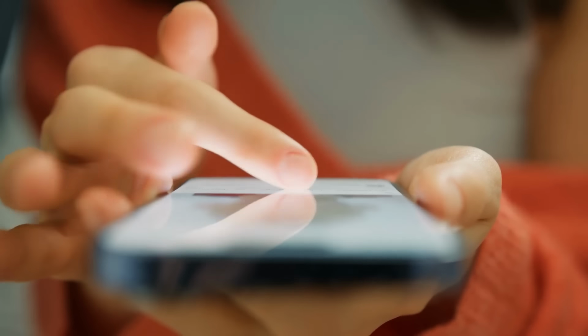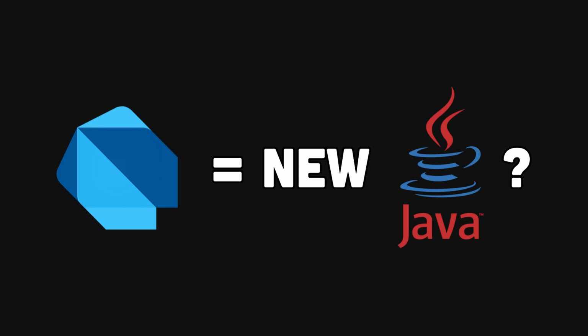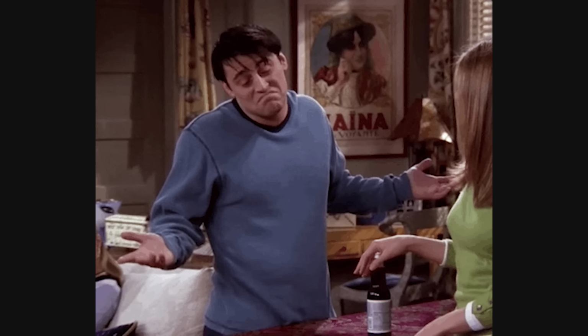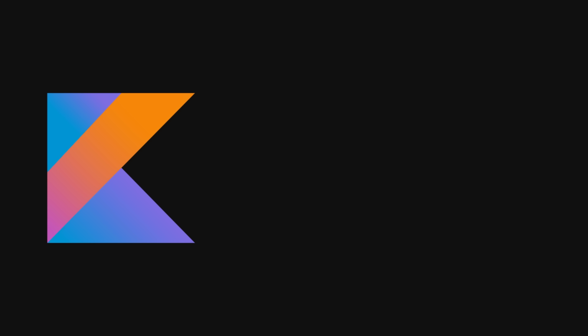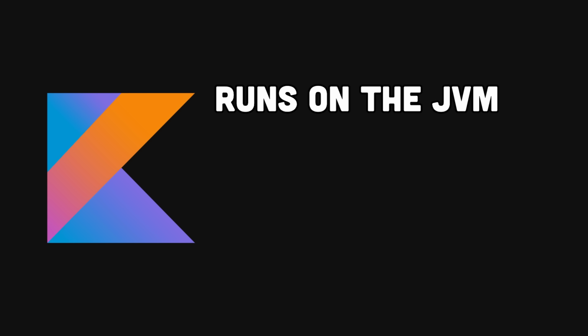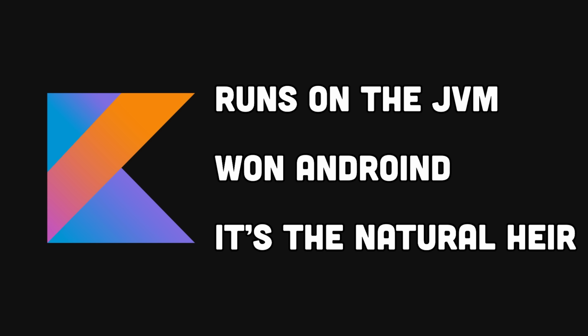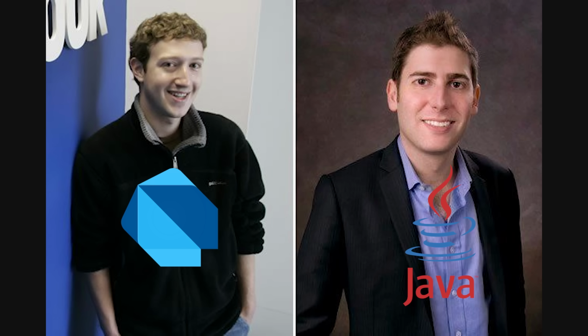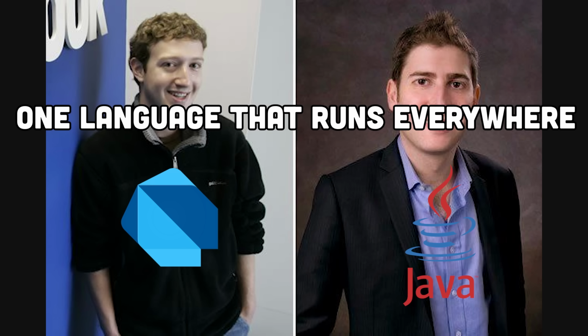So where does that leave us? Is Dart the second coming of Java? Not in the way Java engineers would recognize. Kotlin already took that throne. It runs on the JVM, it won Android, it's the natural heir. But Dart took Java's original idea, one language that runs everywhere, and brought it to the surface that actually matters most right now. It didn't replace Java. It showed up to a different war at exactly the right moment and started winning on that front instead.